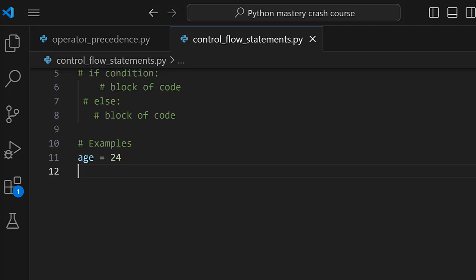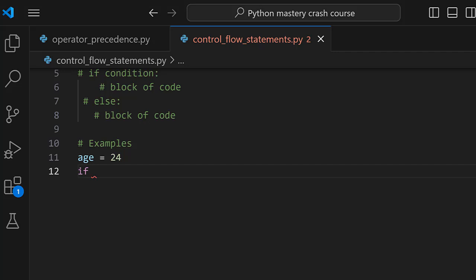And then to work with the if-else statement, the first thing is that we always work with the if keyword, then we bring in the condition. The condition is going to work in a way that we want to check if the age is greater than or equal to 18, in a way that people who are eligible to vote are people that are 18 or above, so you are either 18 or your age is above 18.